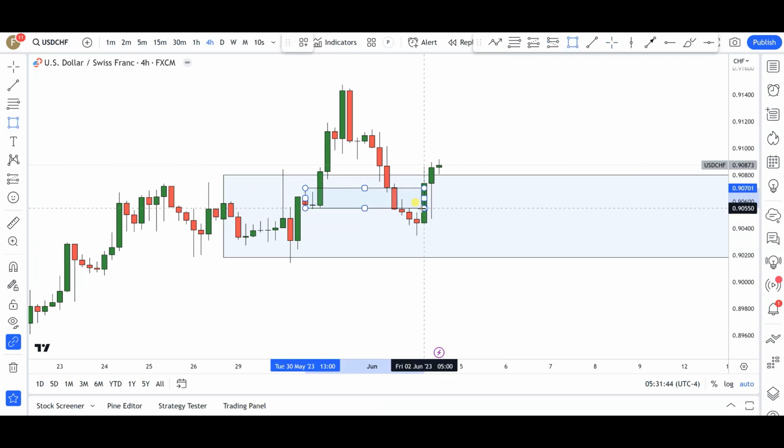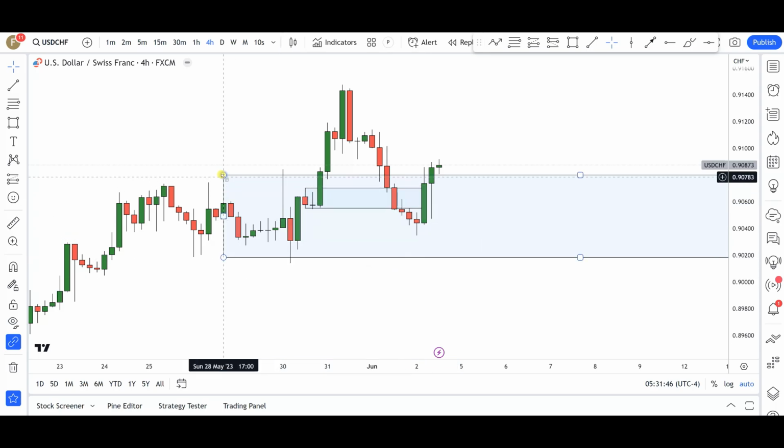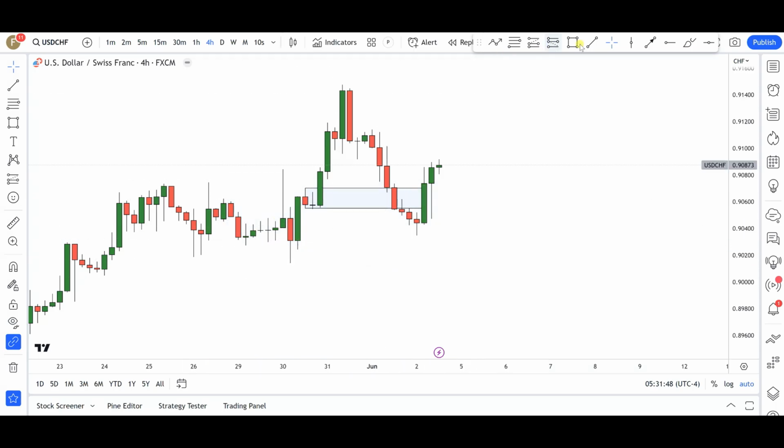And what I was expecting is that this demand zone is going to hold, and maybe the market is just going to dip into this demand zone and give us an expansion to the upside. This was what I anticipated, but you notice that we did break and close below this particular demand zone, making this supply zone in here quite significant at this point.